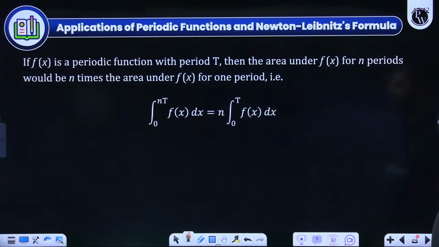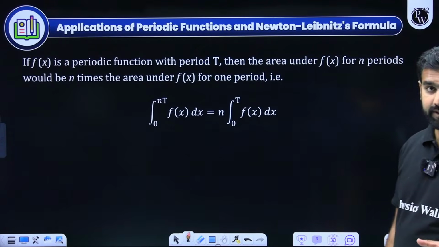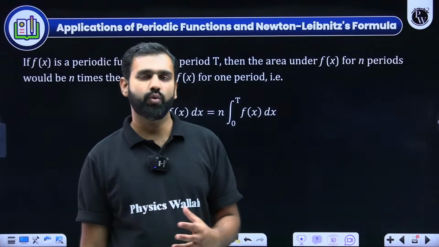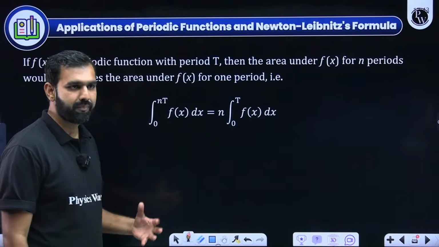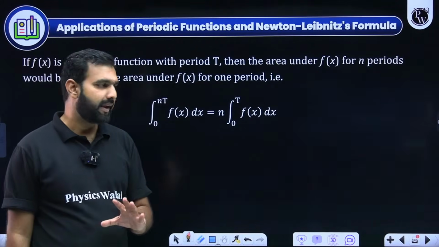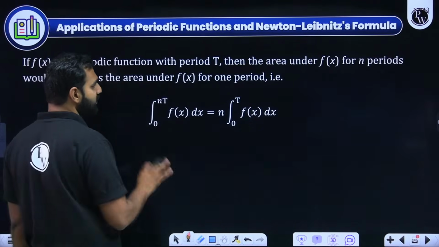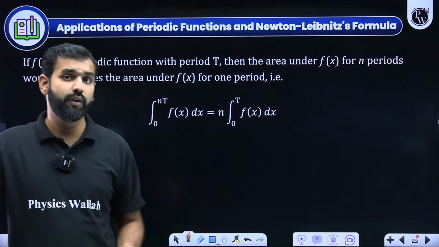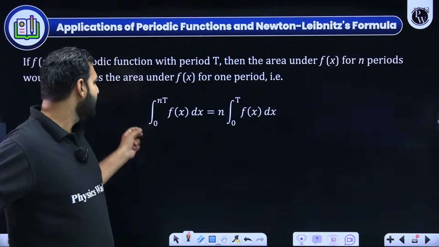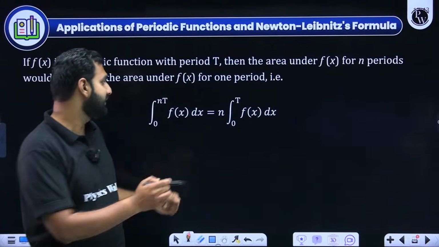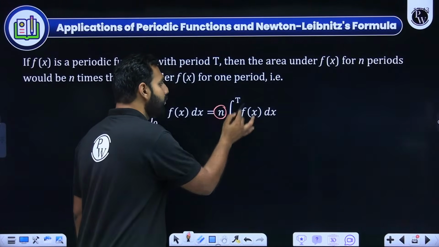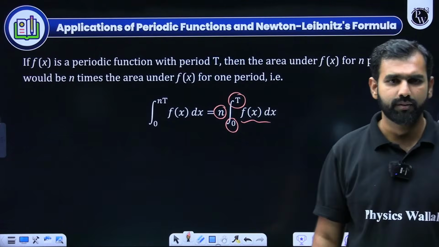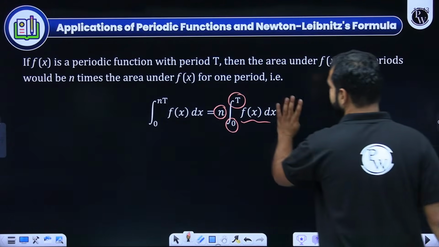Now from here, when we go ahead, we talk about properties of definite integration based on periodic functions. These questions are also asked by JEE. How do we apply or use them? Pay attention to this. For example, if there is a function sin x and 0 to 10 pi is needed to be done. So for sine, we know the period is pi. So instead of integrating it from 0 to 10 pi, what I can say is 10 times 0 to pi sin x dx. Everybody with me on this, all the participants who are watching, listening and understanding it.